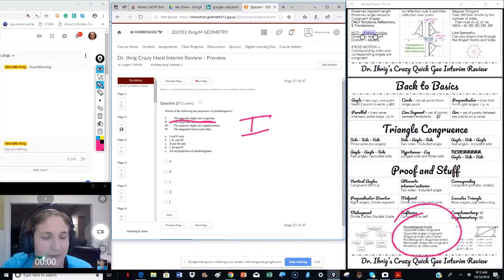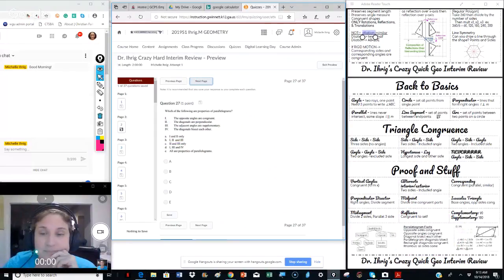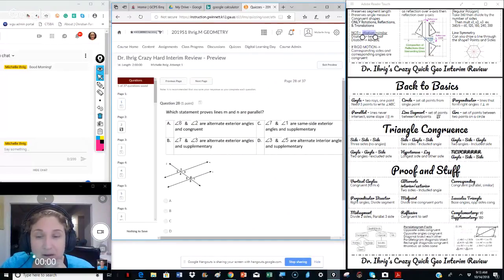I don't have that written there, but that is true. And diagonals bisect each other, which is also true. So 1, 3, and 4 for mine is choice D. Probably shouldn't be blowing into the microphone.